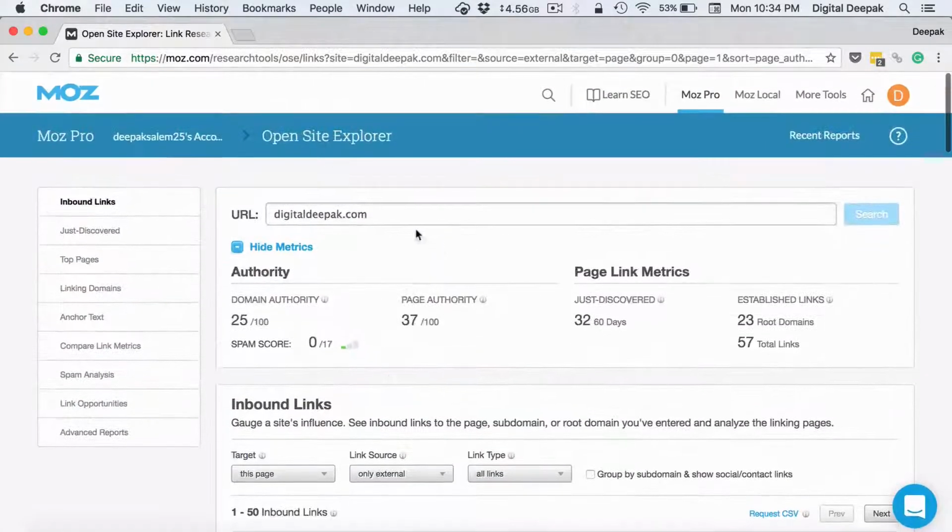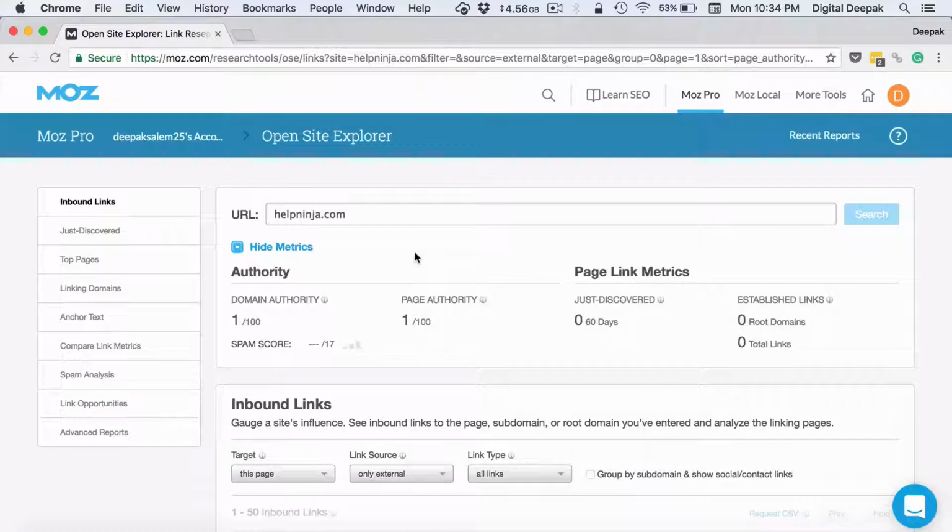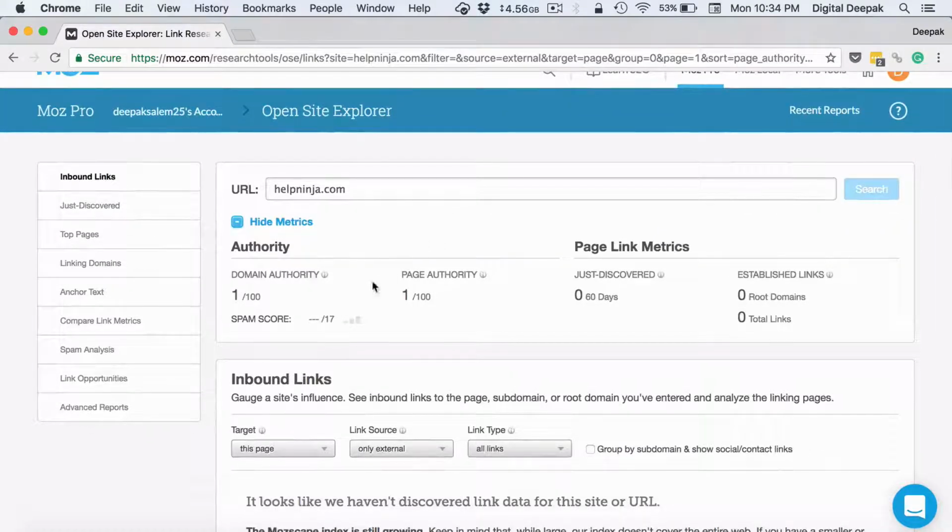If you are planning to purchase a new domain, and you see the spam score is high, then you should probably not buy that domain. So let me search for a domain which I am planning to buy. Here you can see the spam score is 0, so no spam flags, which is a good thing. Going back to digitaldeepak.com.